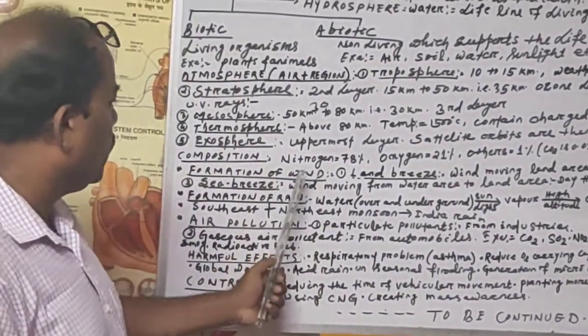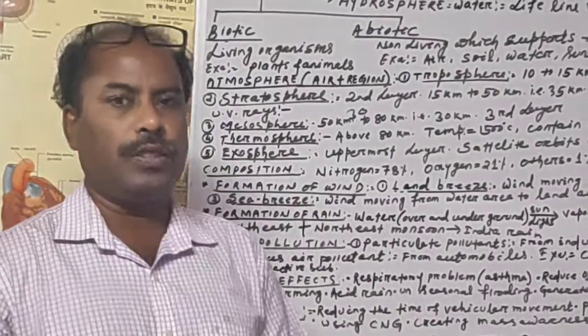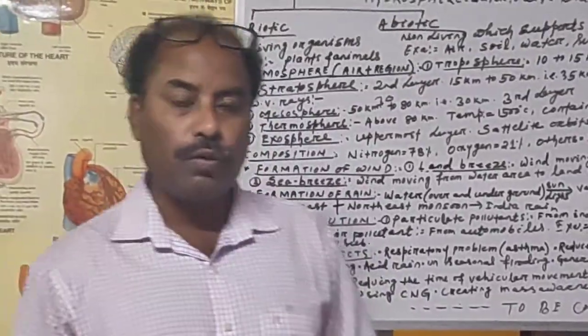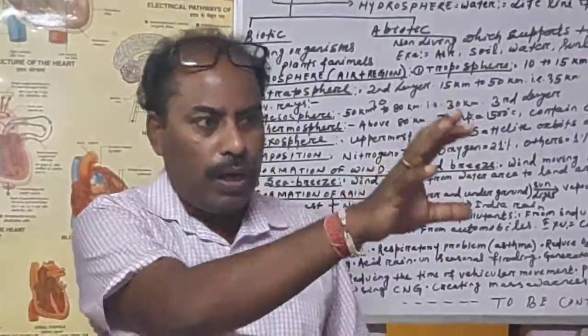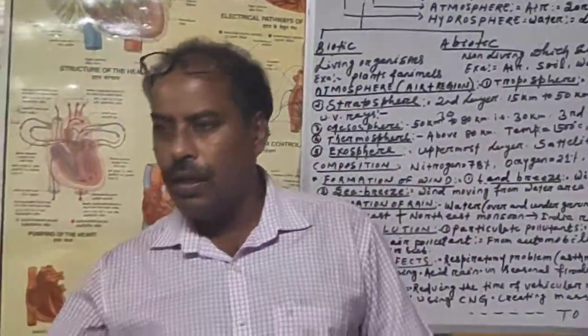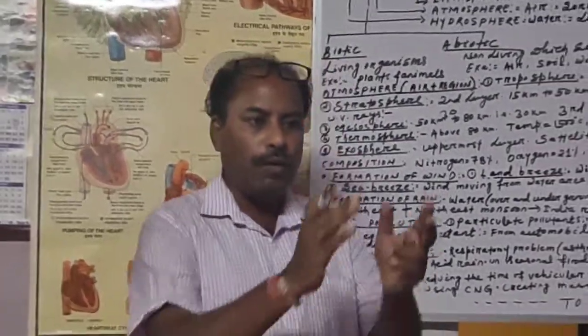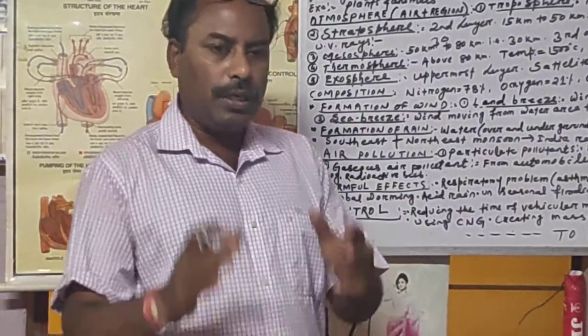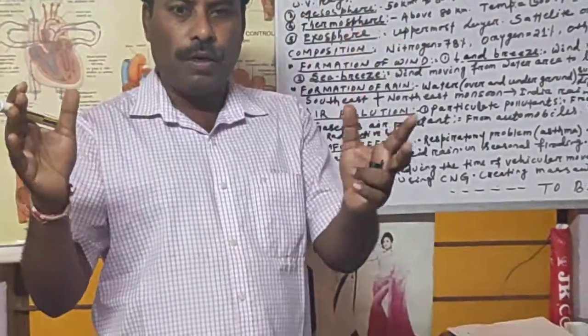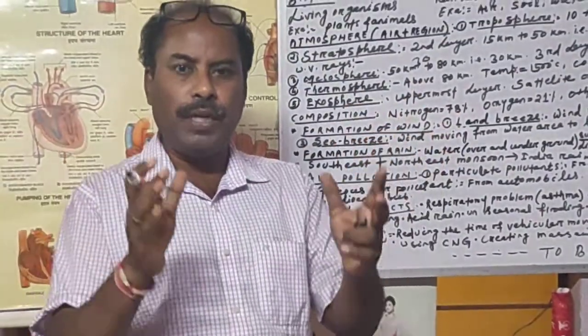So this wind is caused because of various reasons. When the air flows from one area to another area, then it is called the wind. So wind blows when there is a pressure difference. So what is the pressure difference? You see, the temperature of the atmosphere may change because of many factors.